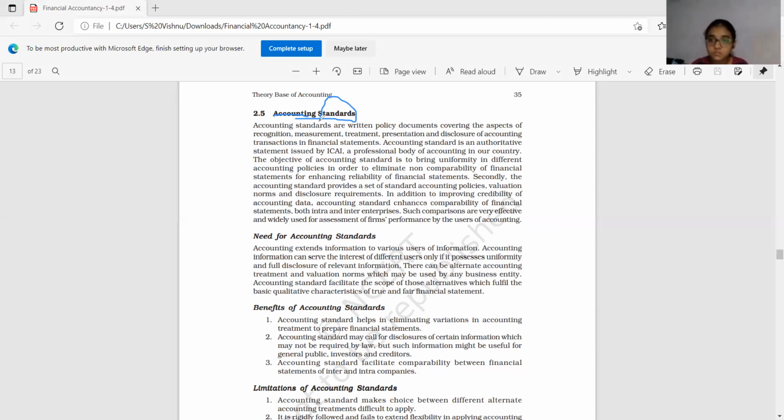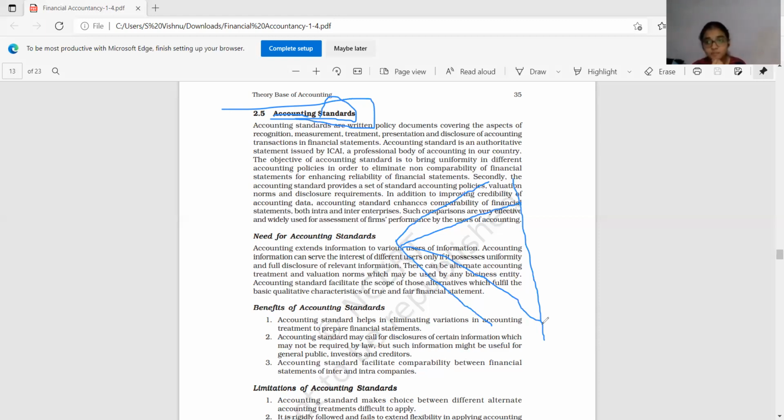Okay, so in order to ensure uniformity in the preparation of accountancy records, accounting standards are established. See, I maintain some form of accountancy records. You maintain some form of accountancy records. Then you cannot compare my performance with your performance. Suppose for you, one question paper is given. For your classmate, another question paper is given. Can you compare the marks between you two?